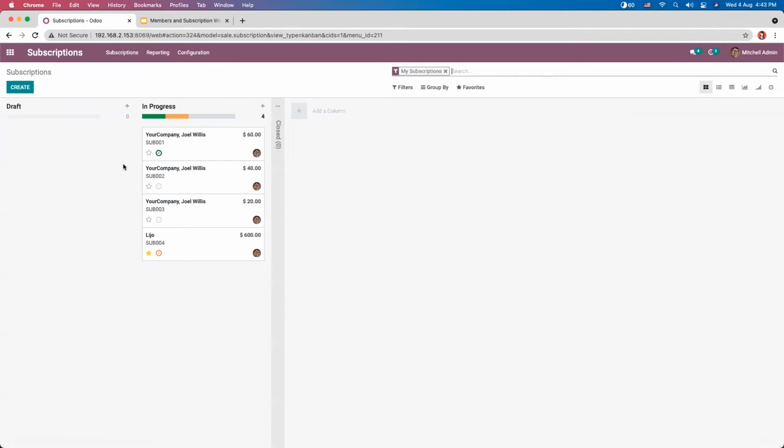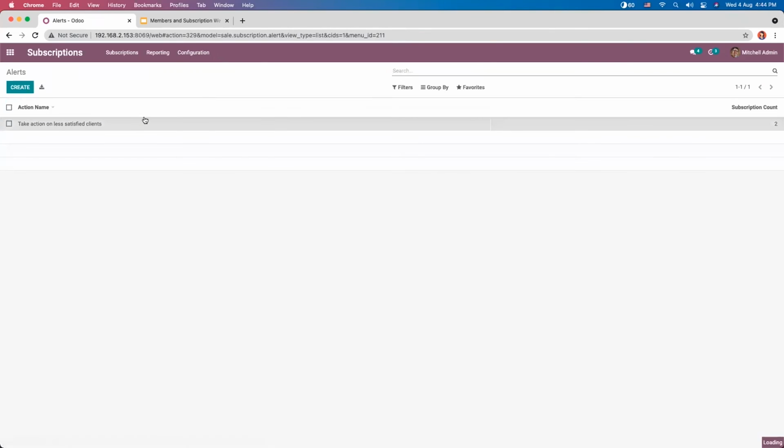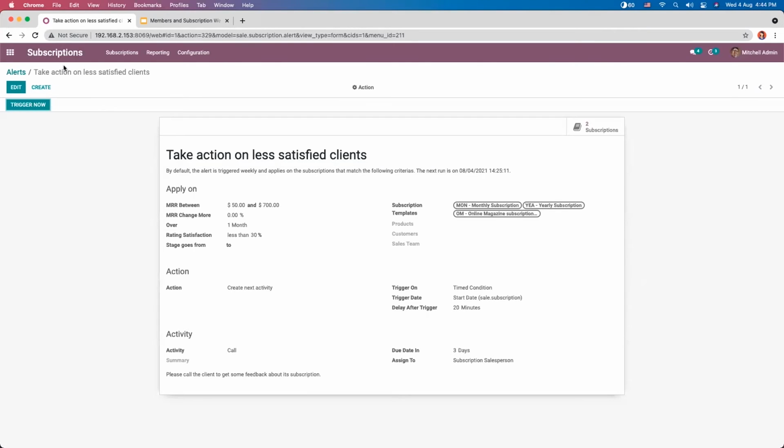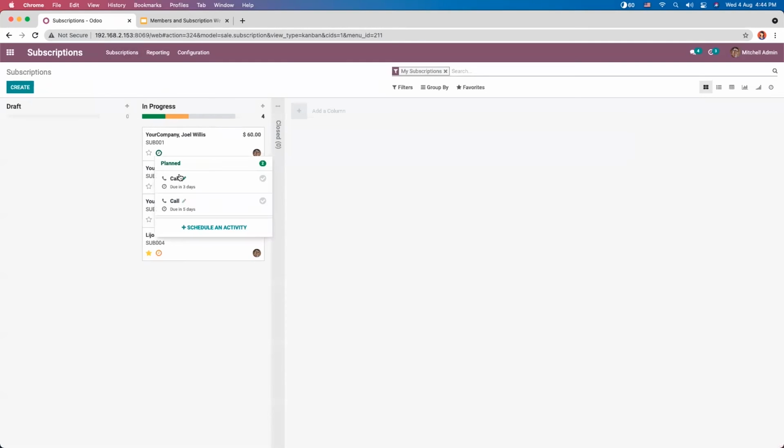Now when you come back, you can see activities scheduled. You can see due in 3 days.